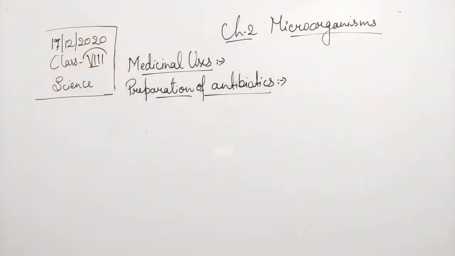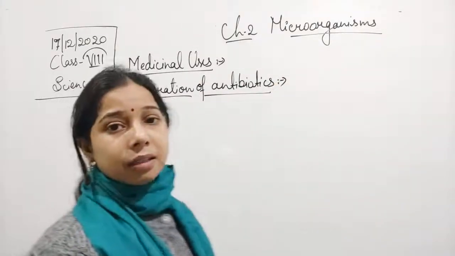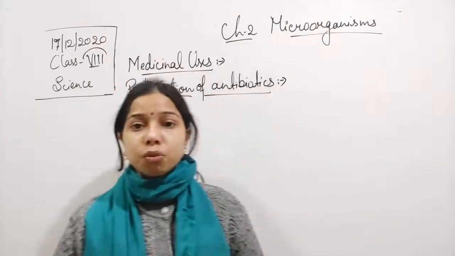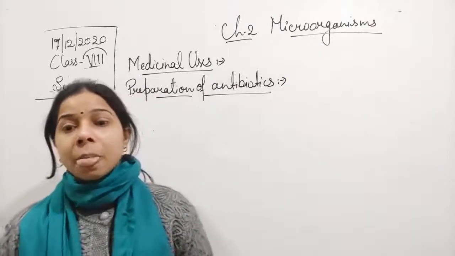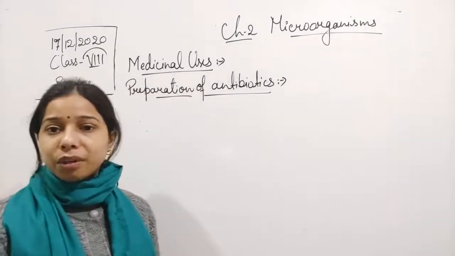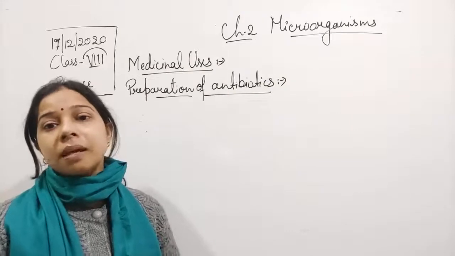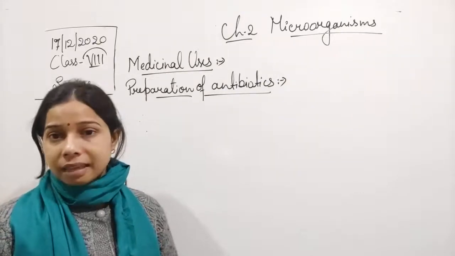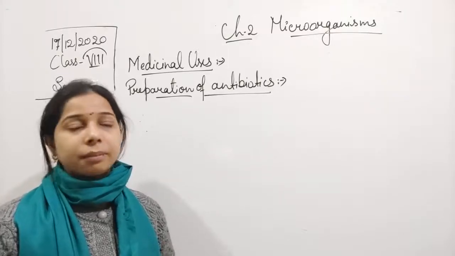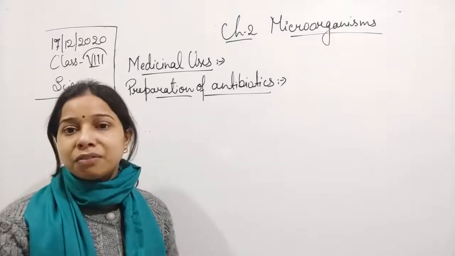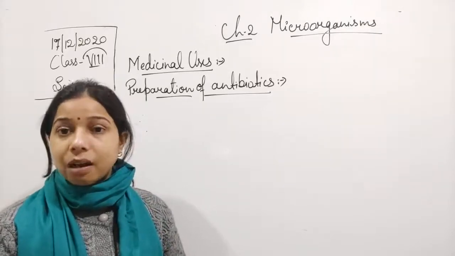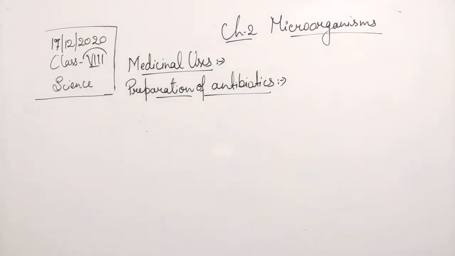Preparation of antibiotics. There are certain fungi and certain bacteria which are used for making antibiotics. A lot of bacteria are there, students. The term antibiotic is basically used to treat bacteria; it is antibacterial and antifungal. So antibiotics are prepared with the help of bacteria and fungi.